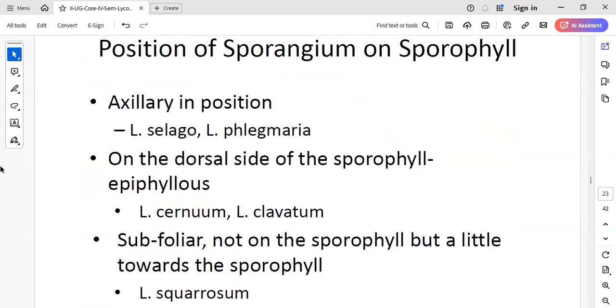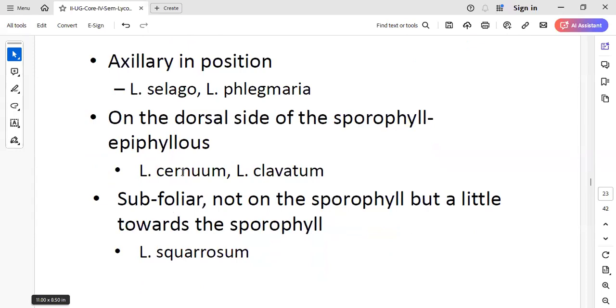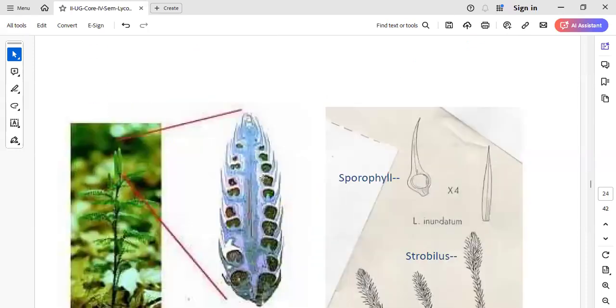Now, where is the sporangia lying on the sporophyll? It also differs from one species to another. In Selago and Phlegmaria, the sporangia develop in the axil of the leaf. That condition is called axillary position. Whereas in Cernuum and Clavatum, the sporangia develop on the dorsal side of the leaf. And in Squarrosum, they are subfoliar. So that is also very important.